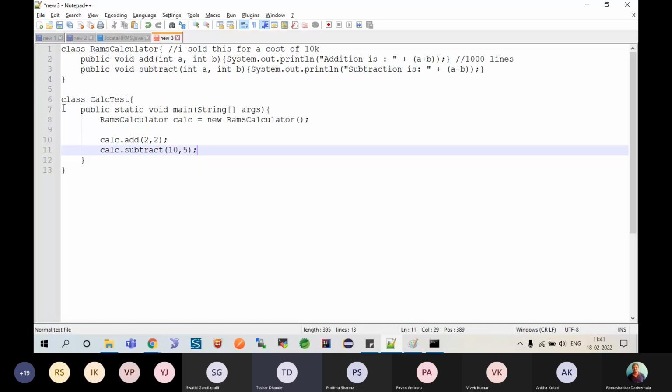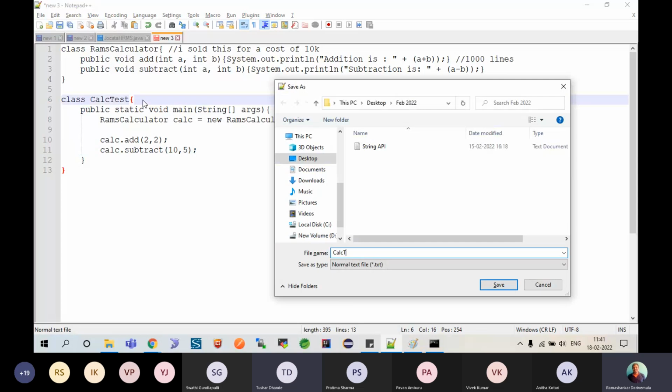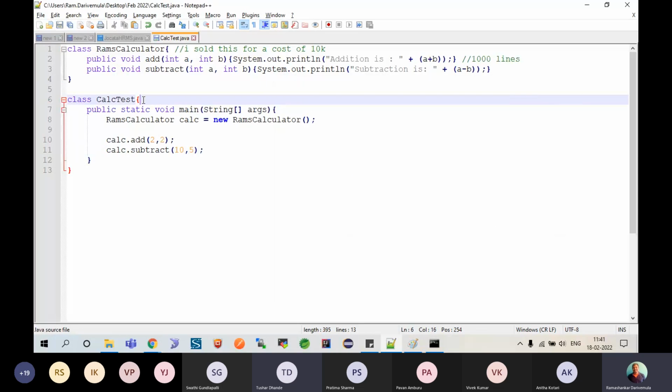Well, pretty simple, right? Basically, right? Okay, control S, and this is CalcTest.java.